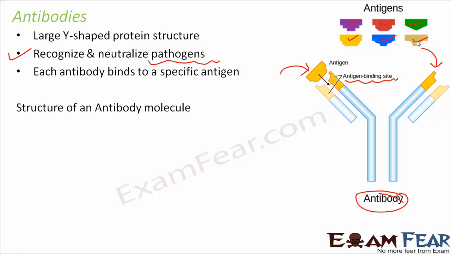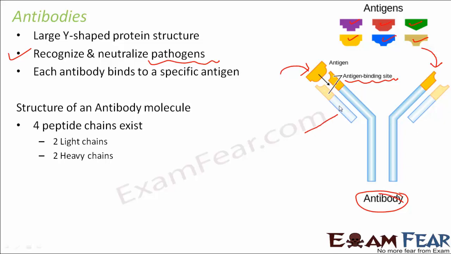Now, if you talk about the structure of an antibody molecule, you can see here it is a protein molecule. It has peptide chains. There are 2 light chains and 2 heavy chains. So this is a light chain. This is also a light chain. And this one is a heavy chain. This one is another heavy chain. So there are 2 light chains and 2 heavy chains. That is how the structure of an antibody looks.